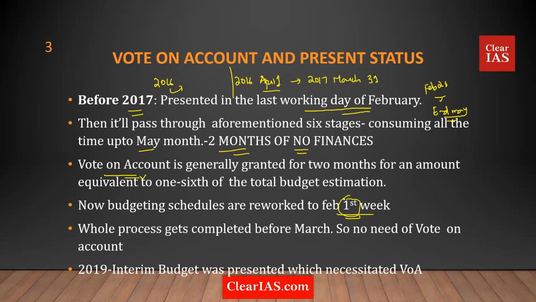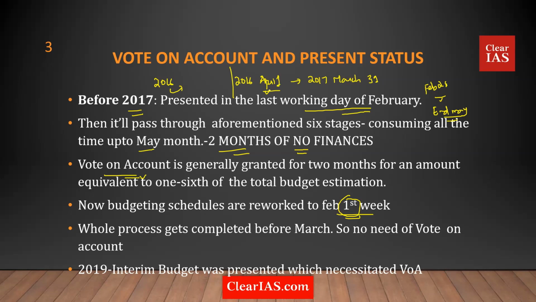Now the whole process of budgeting gets completed before the end of March. So from April 1 onwards, you have a full-fledged budget before you. The money is ready even before April 1. In that scenario, you need not have a vote on account for just 2 months. So this is the idea behind vote on account.